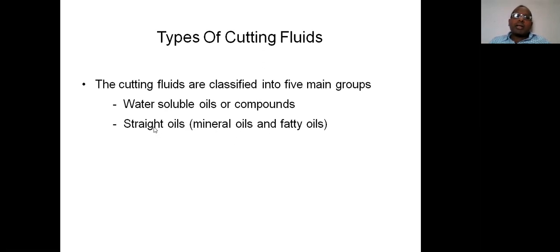But with straight oil, if we require 10 liters, the quantity of straight oil required is directly 10 or 20 liters. So the maintenance cost, or cost of applying the cutting fluid, is somewhat high with these straight oils.